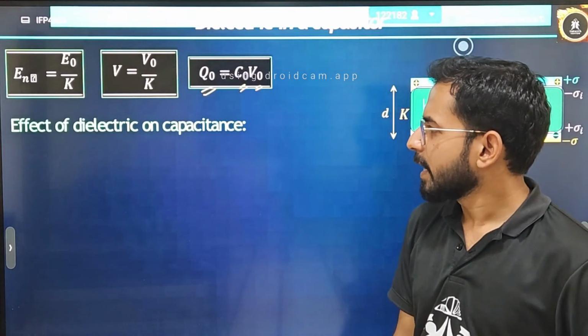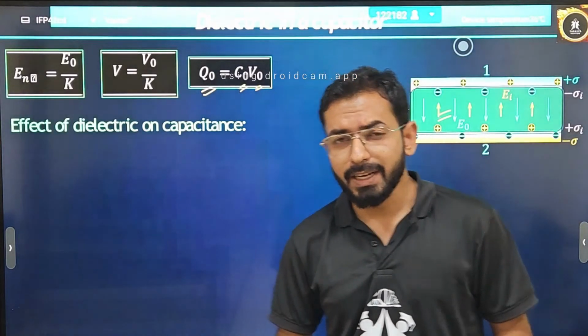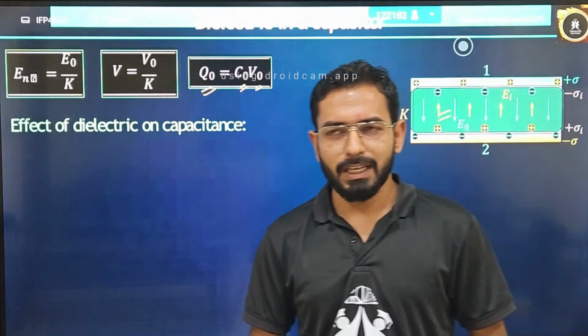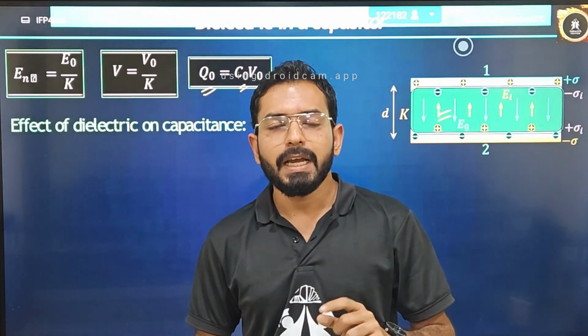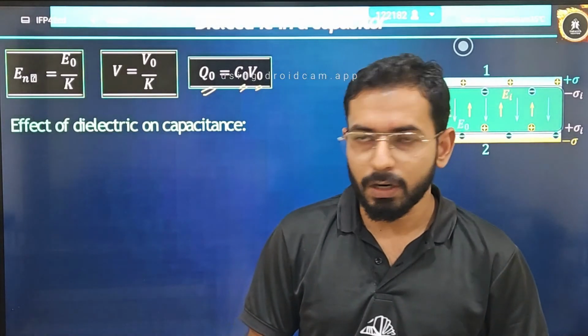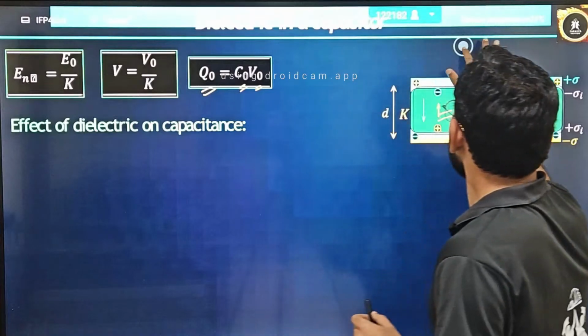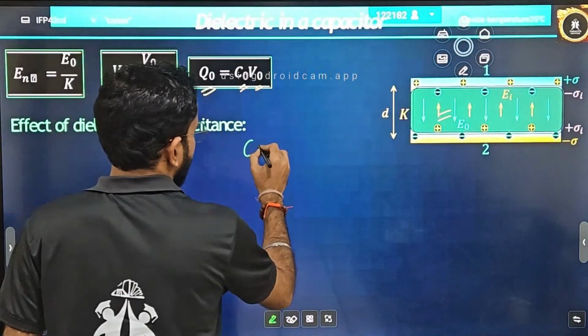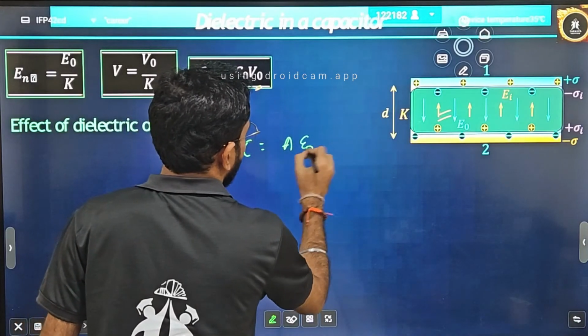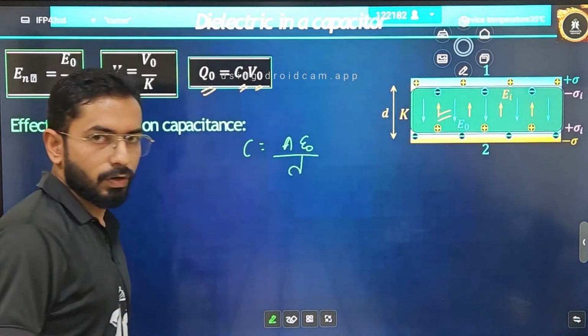Now, the next thing is, what is the effect of this dielectric on the net capacitance? Initially, what was the capacitance? The net capacitance of the parallel plate capacitor was nothing but equal to A epsilon naught by D. So now what will be the effect after inserting a dielectric? Let's understand. Capacitance is equal to A epsilon naught by D.